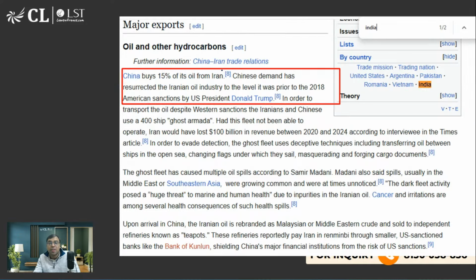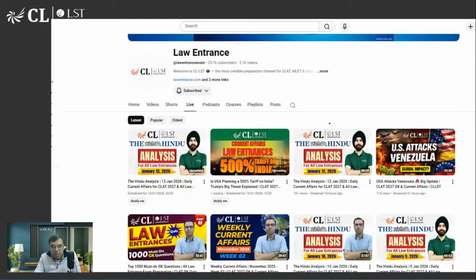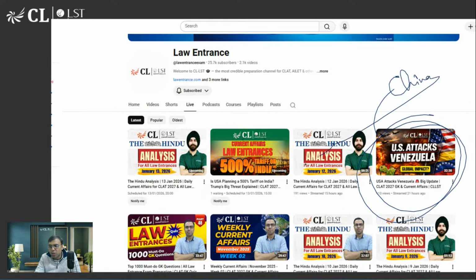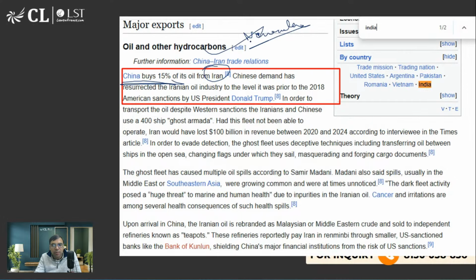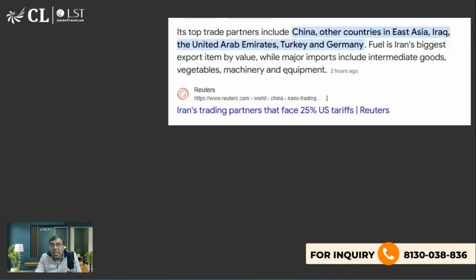So if the USA has put pressure on Venezuela, and now on Iran, in that case China is getting affected. Yesterday in class we had discussed Venezuela. Go and watch that. This will impact China also. China is buying huge oil from Venezuela, and similarly from Iran also. Okay, so this could also happen to India, because we have already seen 25 plus 25, 50% tariff, and maybe we will witness a further 25% more because we are also doing some trade with Iran.